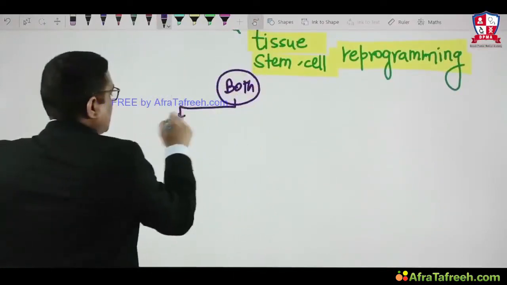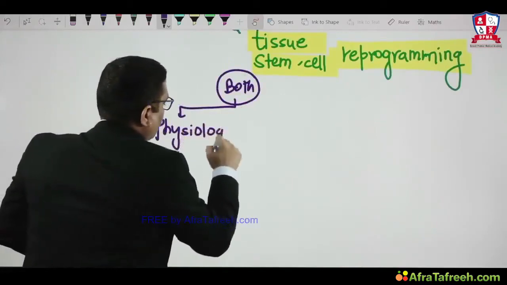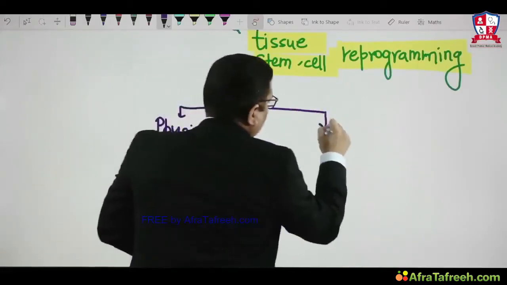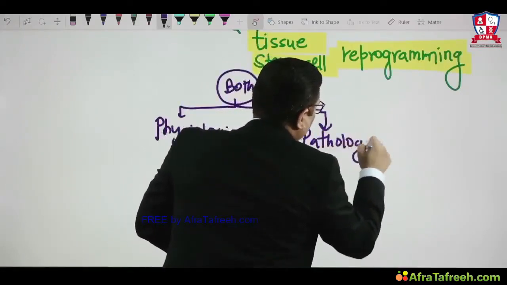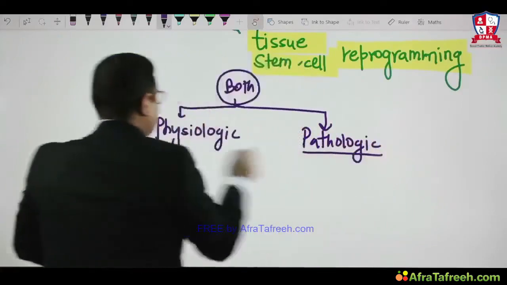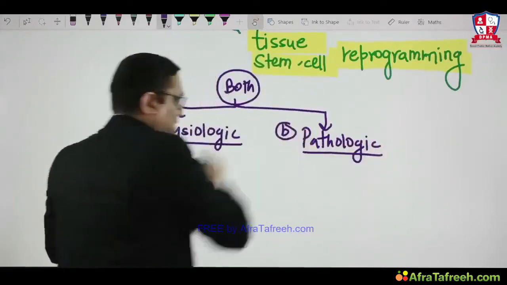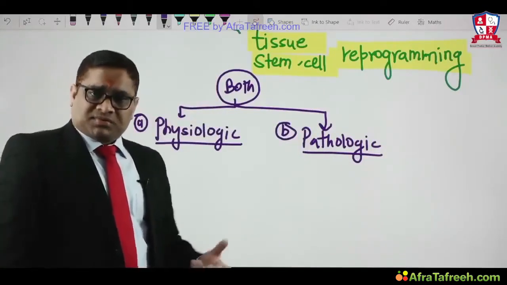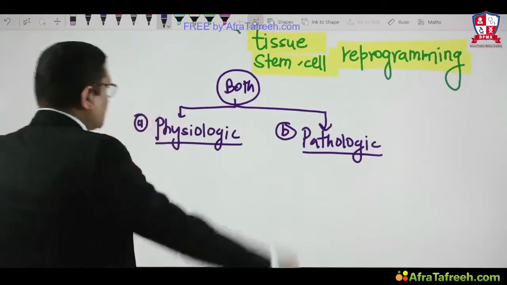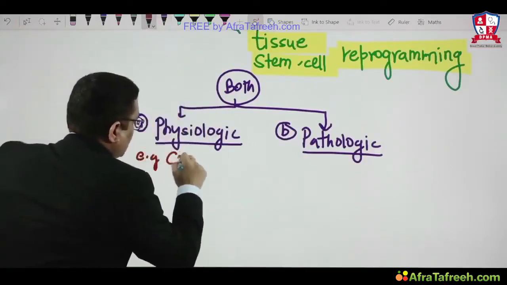both physiologic and pathologic, right? So metaplasia is also both physiologic and pathologic. So what is a physiologic example? Physiologic example you will see in the cervix.